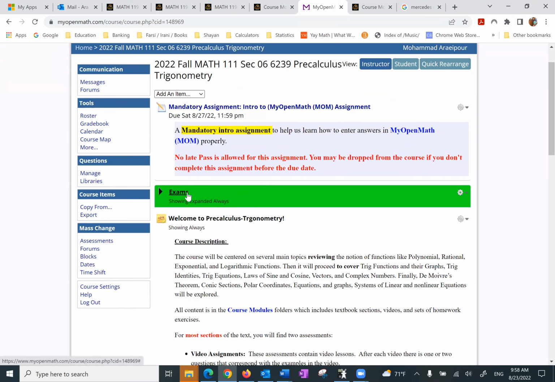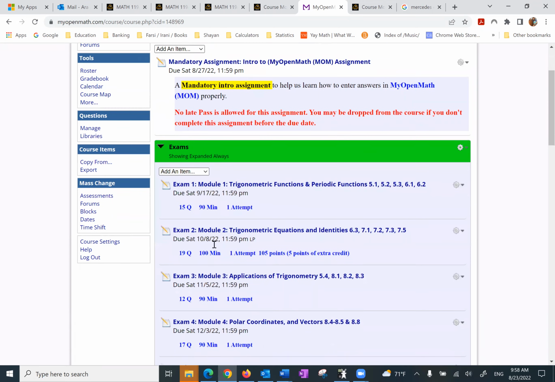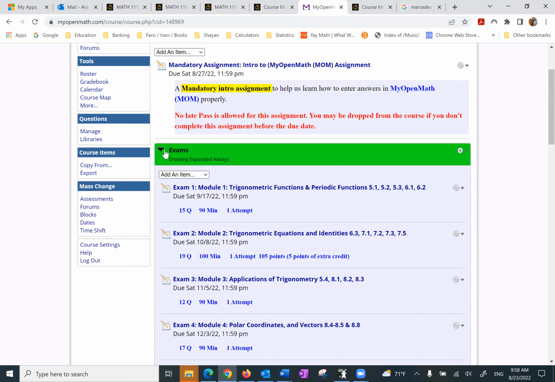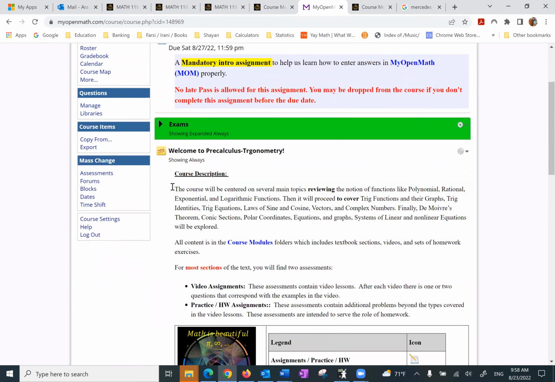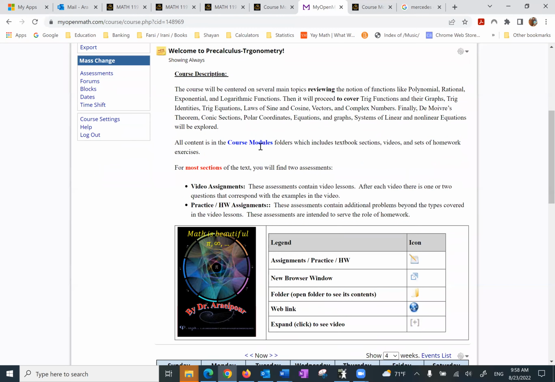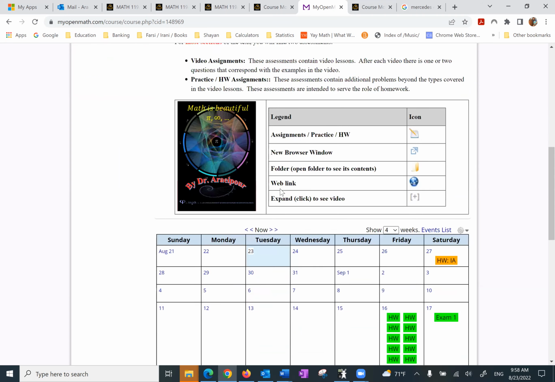The next one is exams. Obviously, we don't worry about that. And I will discuss this further in the first week, on the exam week. But just to show you, if you click it open, it shows different exams. And I don't want anybody to worry about this at all, not yet. Then we have a course description, and we have it in our syllabus also. And then for most sections, we have video assignments and then practice tests or homework assignments. I'll show you what I mean by that.